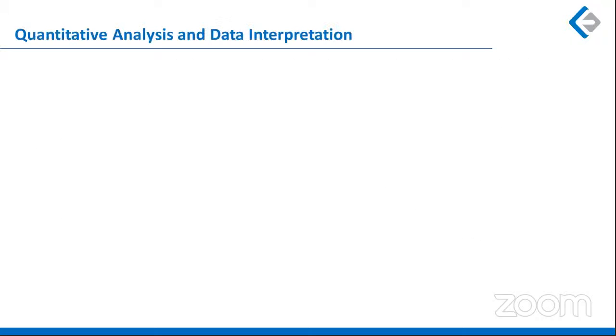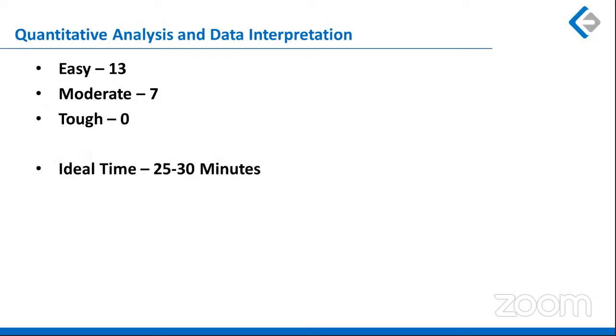If I have to mark the quantitative analysis and data interpretation part, there were 13 easy questions out of 20, and 7 were moderate. There were no tough or difficult questions. The ideal time should have been 25 to 30 minutes, and that is on the very high side. It could have been done in 20 minutes, but because of the nature of this subject, I have given you 5 minutes extra.